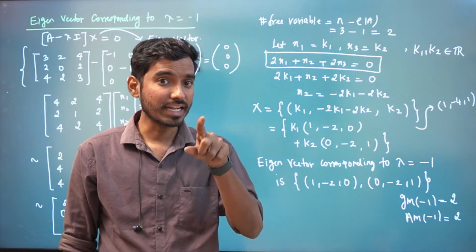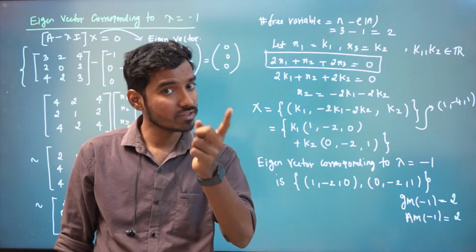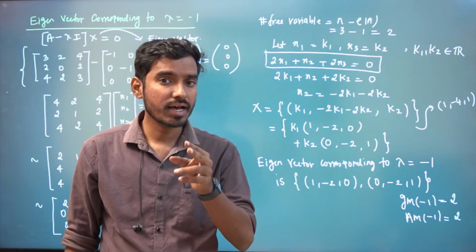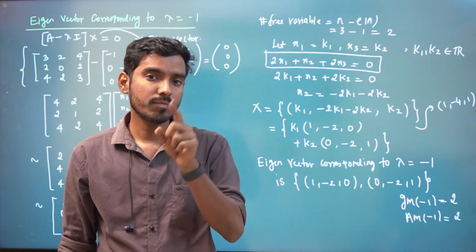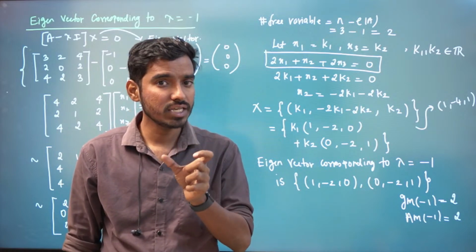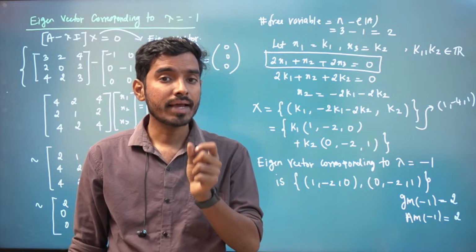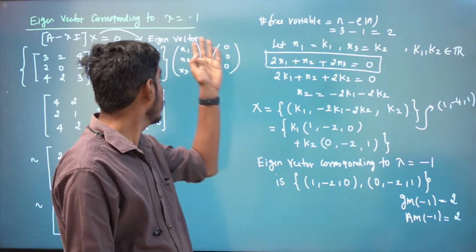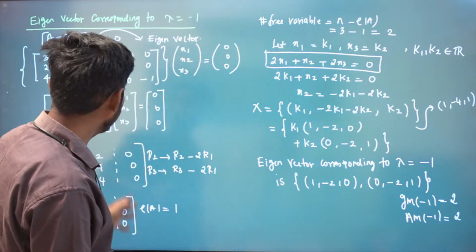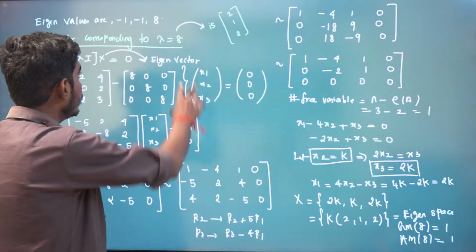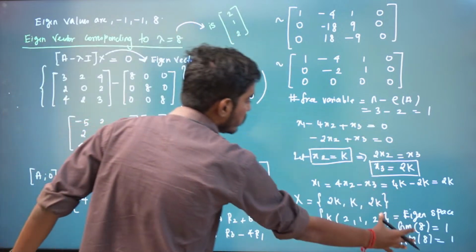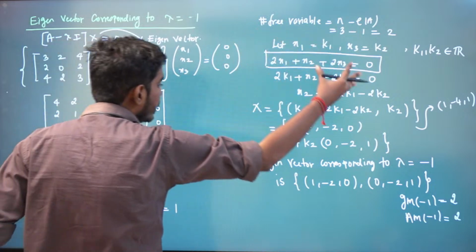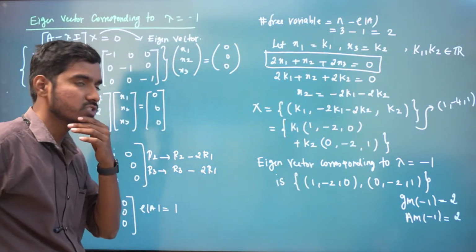For minus 1, our algebraic multiplicity is 2 because minus 1 is repeating 2 times, and the eigenspace has two linearly independent vectors, so gm is also 2. What is gm? Gm is the dimension of the eigenspace. And for 8, gm is 1, am is also 1. And for minus 1, am is 2, gm is also 2.